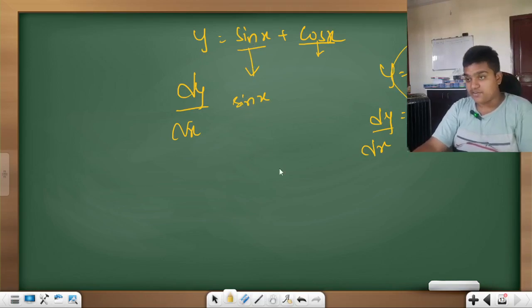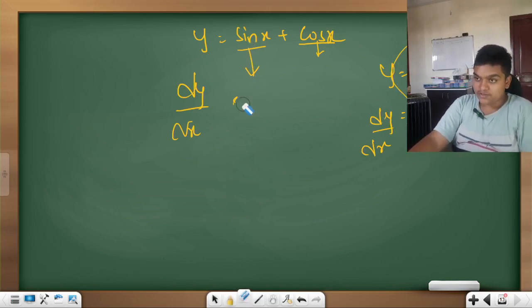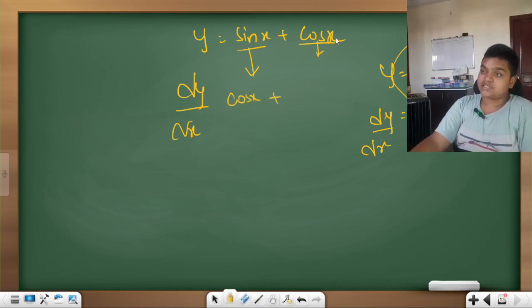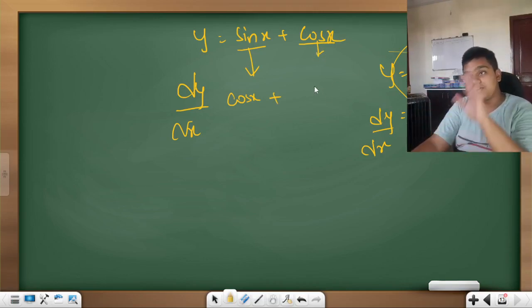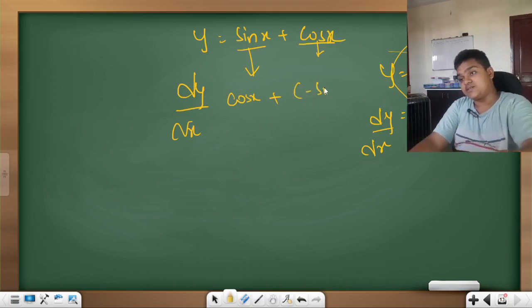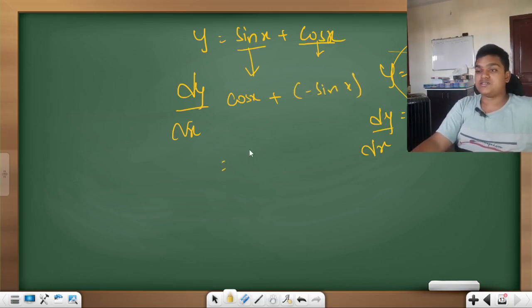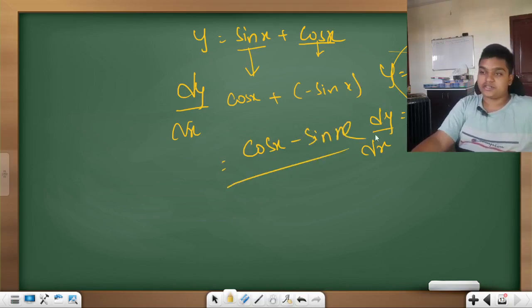Here f of x is sin x, so if you differentiate it, you get cos x. I have given you this. Then you put plus, and if you now differentiate g of x, which is cos x, you get minus sin x. So plus of minus is minus. So that's what I have written.